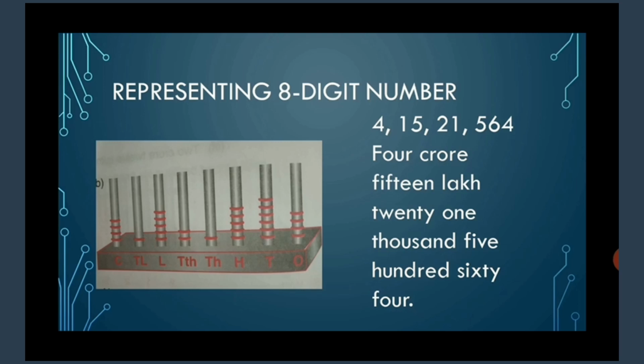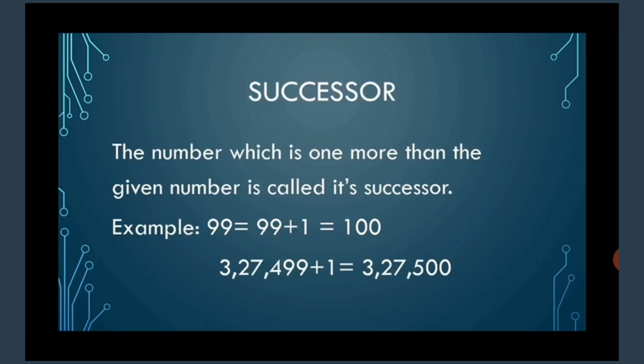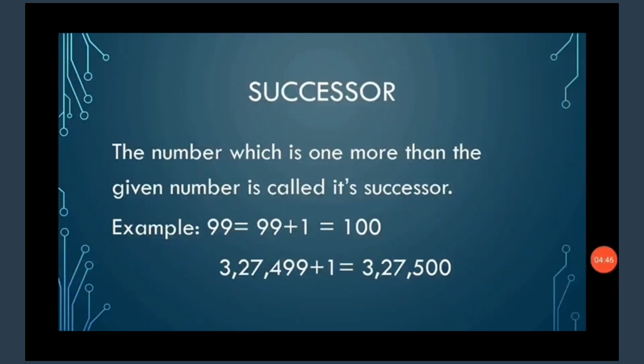Now our next topic is successor and predecessor. So let us learn about what is successor. The number which is 1 more than the given number is called its successor. Here you can see the example 99 plus 1 is 100. Therefore, to find any successor of a given number, you need to add 1 to the given number.